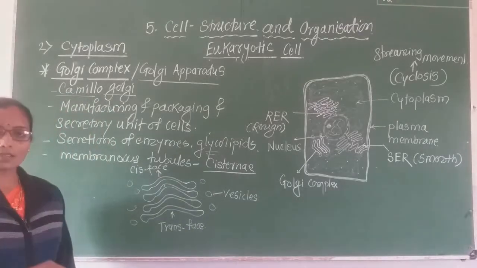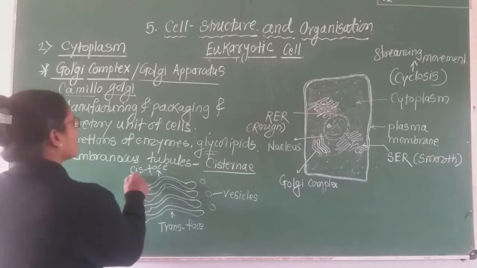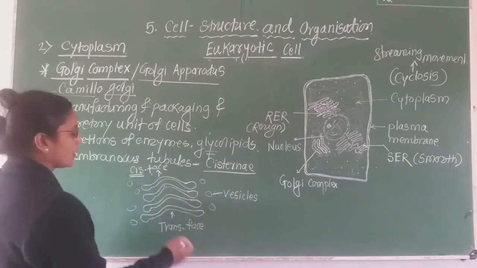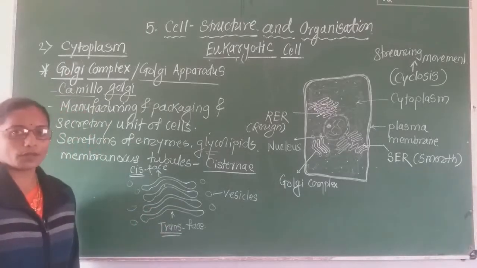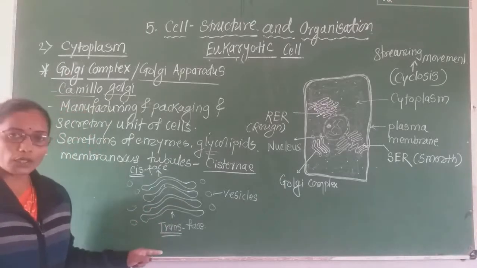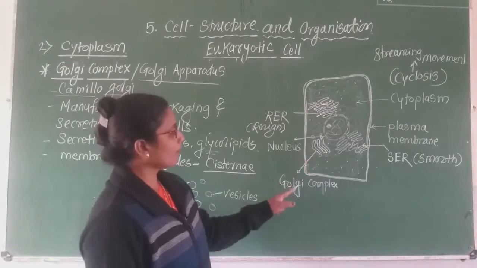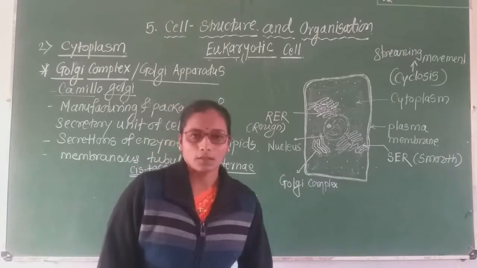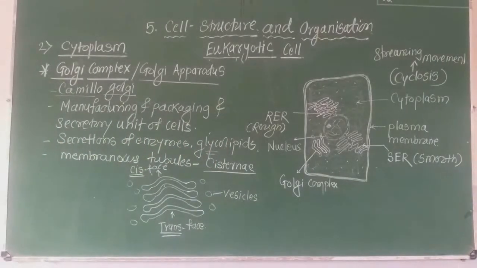In short, inner surface or outer surface we routinely use, but in the case of the Golgi complex, one face or surface is the cis face and the second one is the trans face. Such a Golgi complex appears in this animal cell, and it performs the role of transporting or packaging unit of the cell, also called the Golgi apparatus.